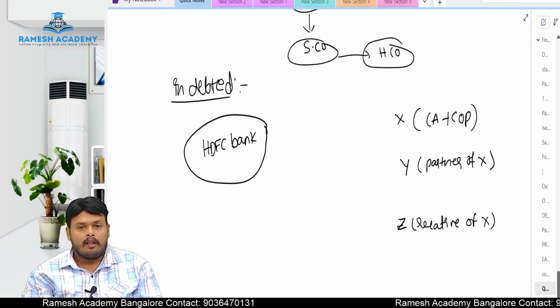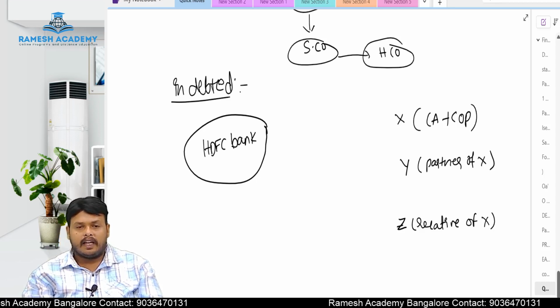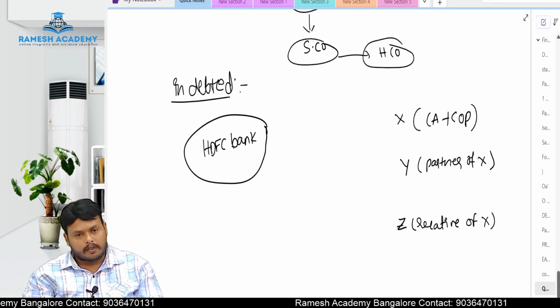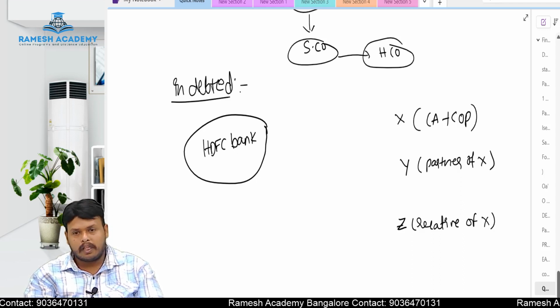See here, Nana. Now HDFC Bank is there. What is the role of HDFC Bank, Nana? They will grant loans to the public and they will accept deposits from the public. Generally, they will accept the deposits from the public, and they will grant loans also to the public.